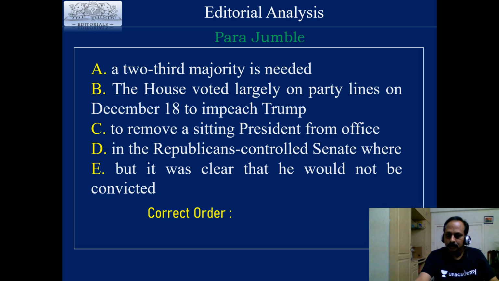What is the second one? Whatever you say, I will write here. Then we'll see whether the order is correct or not. First one is B. That is correct. B: The House voted largely on party lines on December 18th to impeach Trump.